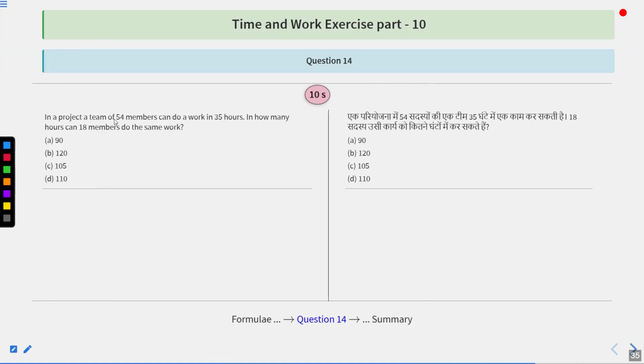In a project, a team of 54 members can do a work in 35 hours. In how many hours can 18 members do the same work? Options are 90, 120, 105, or 110. These are the options.